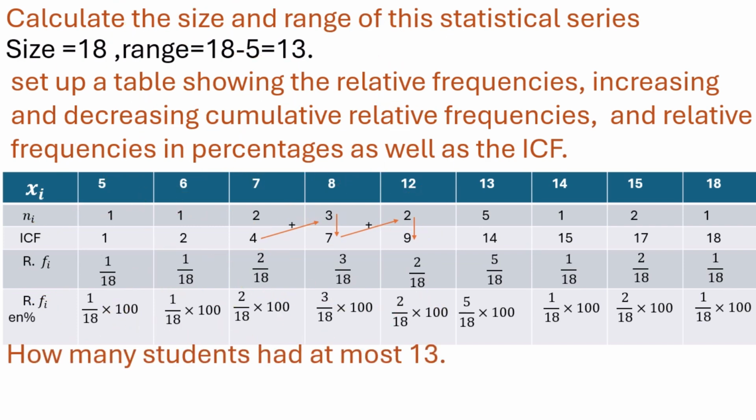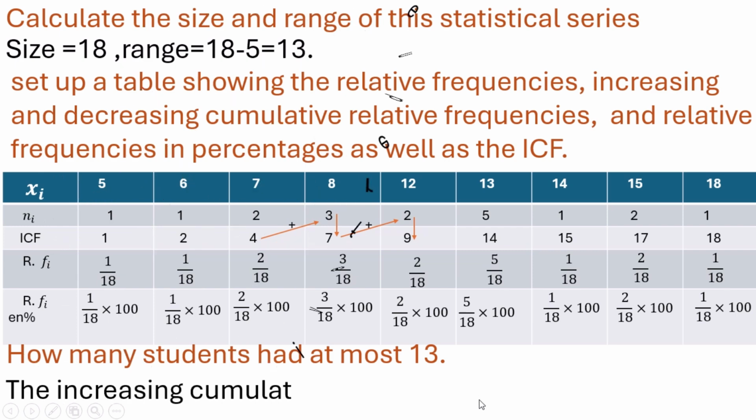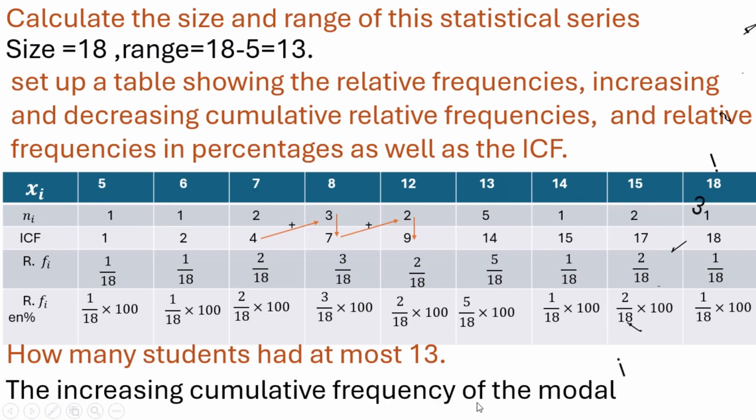How many students had at most 13? 14. The increasing cumulative frequency of the modality 13 is 14. We have 14 students who took at most 13.